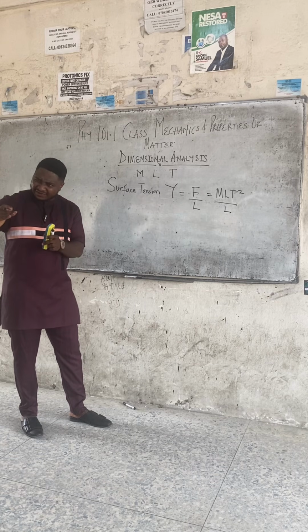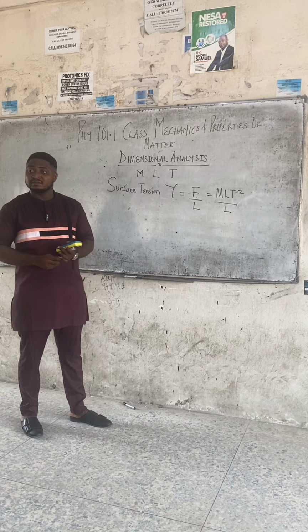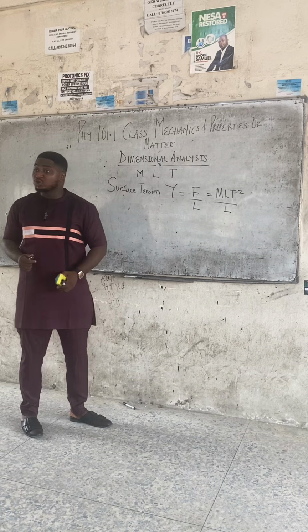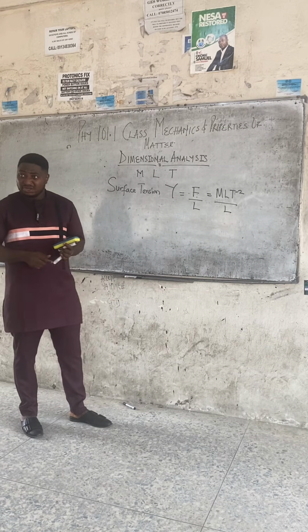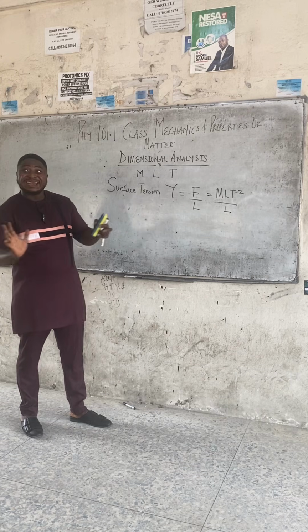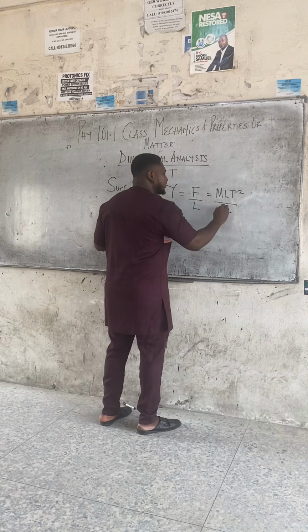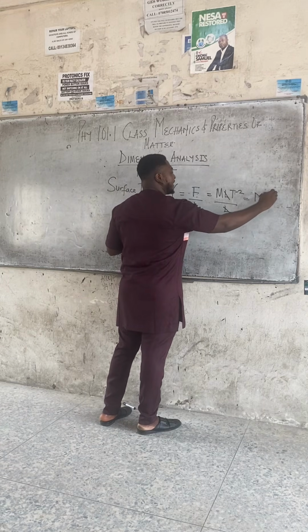Arrange, organize in your head, right? Step by step. Force all over L. The 2 is a constant. We don't consider 2 when solving dimensions. Numbers like 2, 3, they are negligible when doing dimensions. You understand? Now, can this L cancel this L? Yes. What are we left with? M T raised to minus 2.